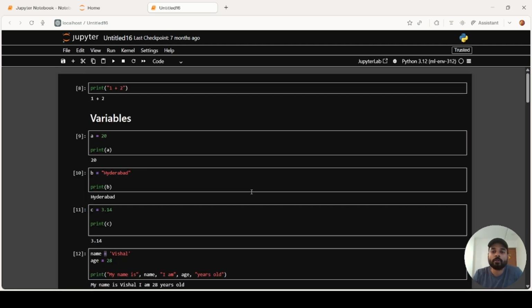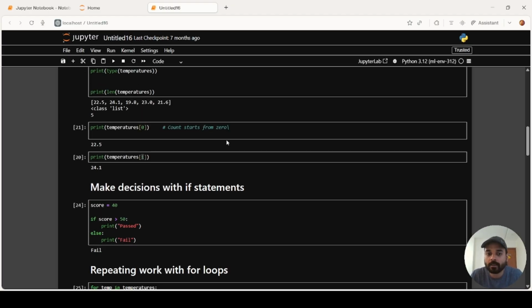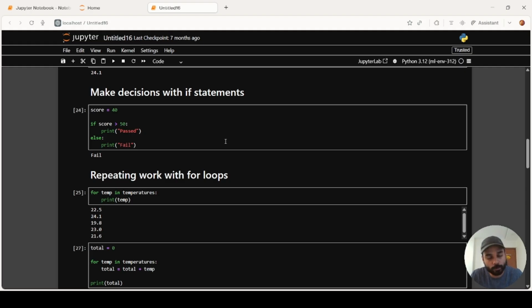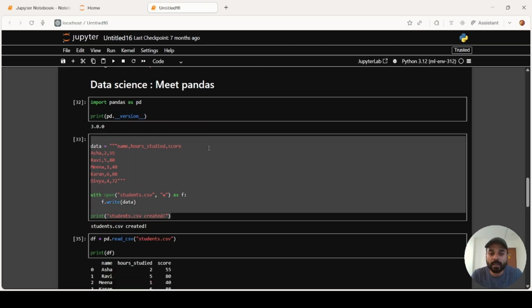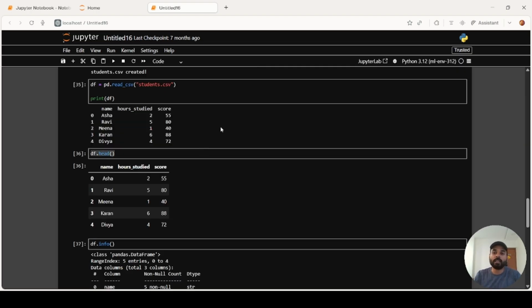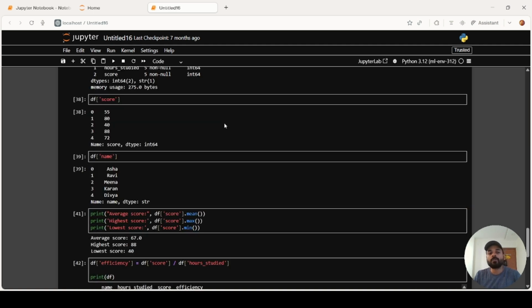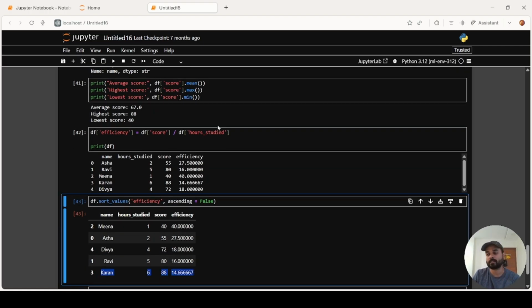Okay, so in this video, we played around with print, we played around with variables, we played around with if and else statements, and we played around with lists. We also learned about for loops, and we also created a function, a very basic function, but a function no less. And then we loaded data using pandas. We did dot head and dot info, and we also calculated average, maximum, and minimum, and we also created a new column using already existing columns.